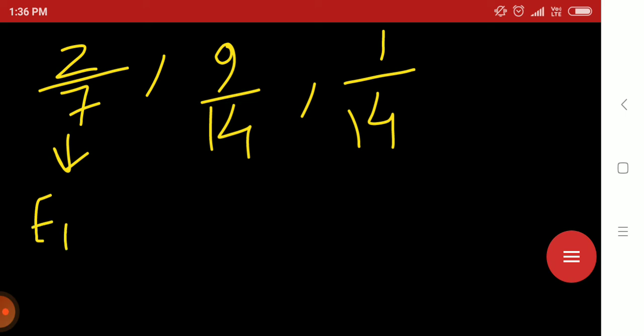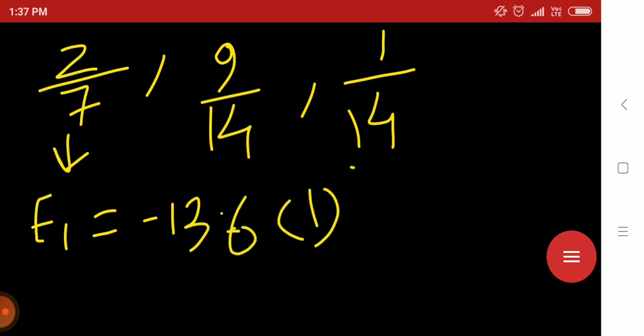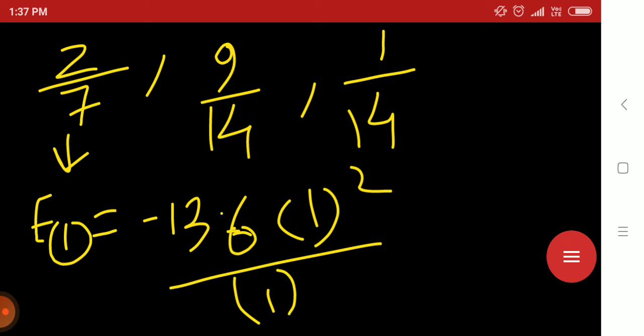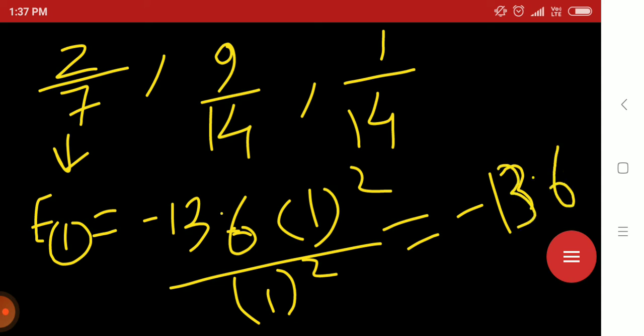How do we calculate E1? E1 equals minus 13.6 times Z square, where Z is the atomic number, which is 1 for the hydrogen atom, and N equals 1. So E1 is minus 13.6.